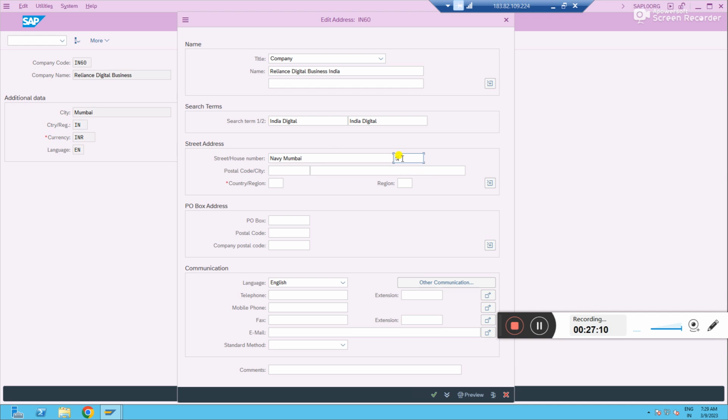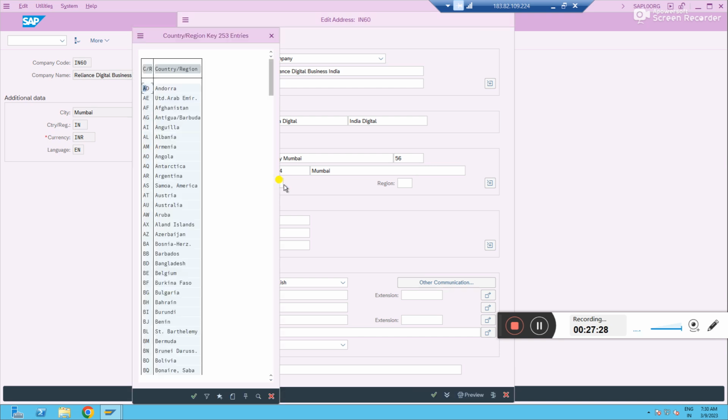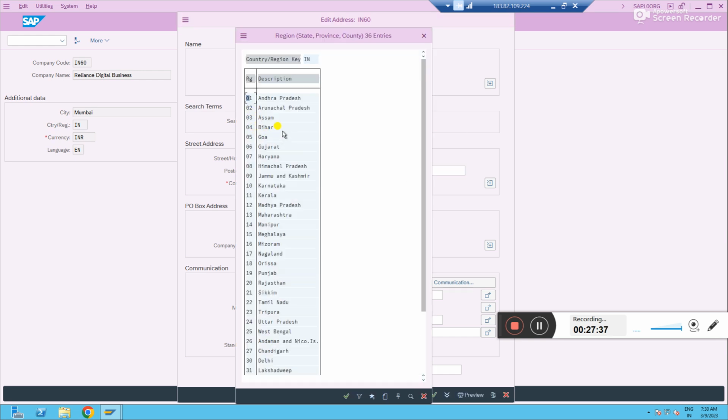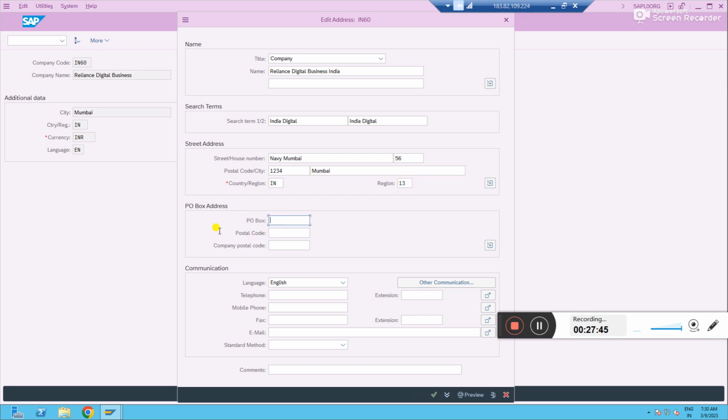Maybe house number 56 I'm putting. Postal code 123456, because in India it's a 6 digit postal code, right? And the city is Mumbai. Maybe I'll give 4 letters. Let's see what it will say. Country is again India, right? And region is in India. So we are in Mumbai. Mumbai belongs to which state? Okay. And PO box, this is the PO box number.